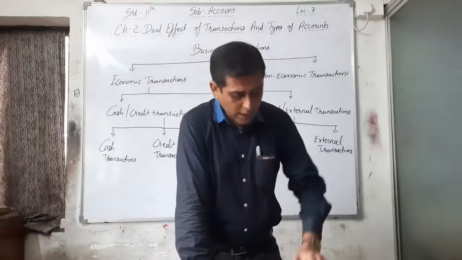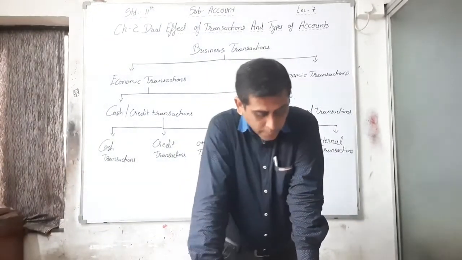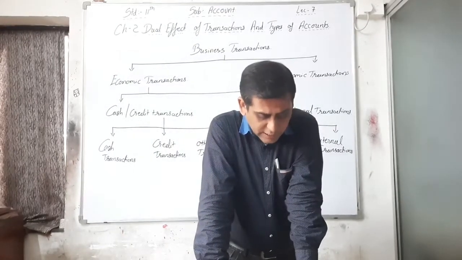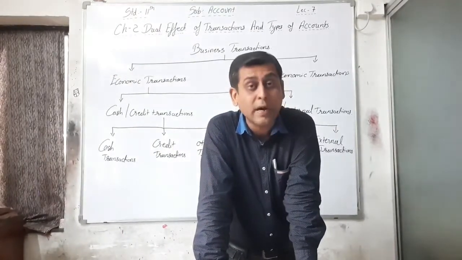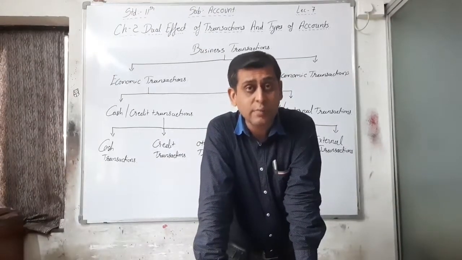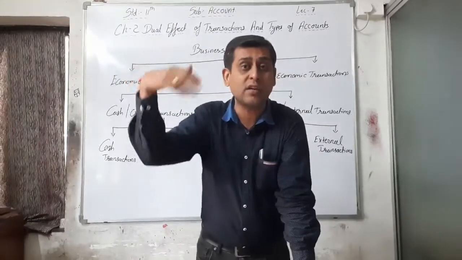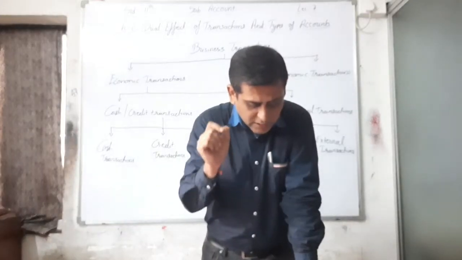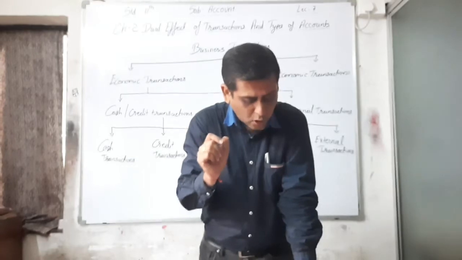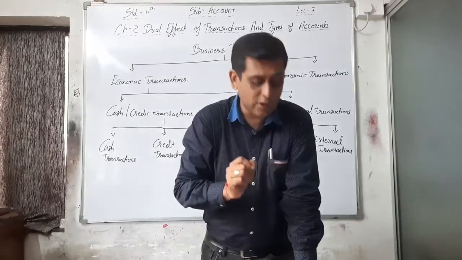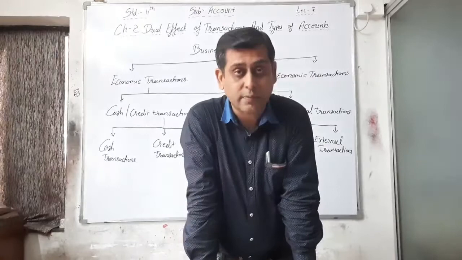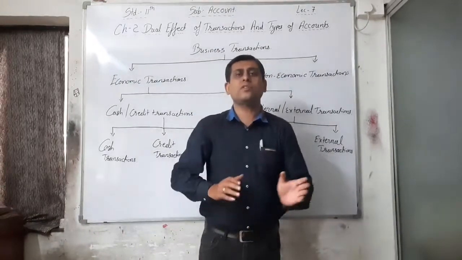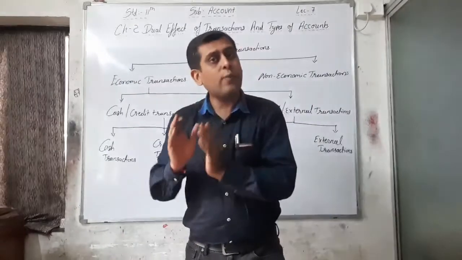These transactions take place in two forms. In certain transactions there is no need of other parties. Within the business there is no need of external parties; the transactions take place within the business. These transactions are recorded in the books of accounts, for example depreciation of assets. I told you that depreciation is a separate chapter of part 2.